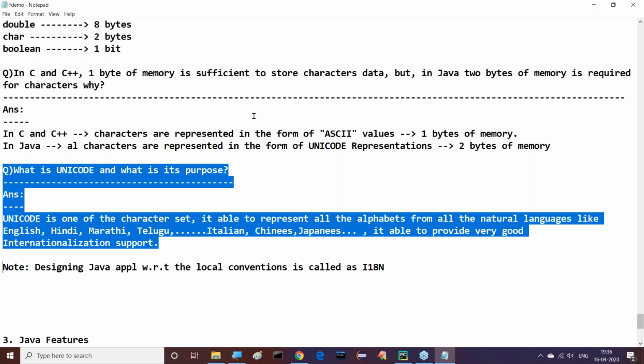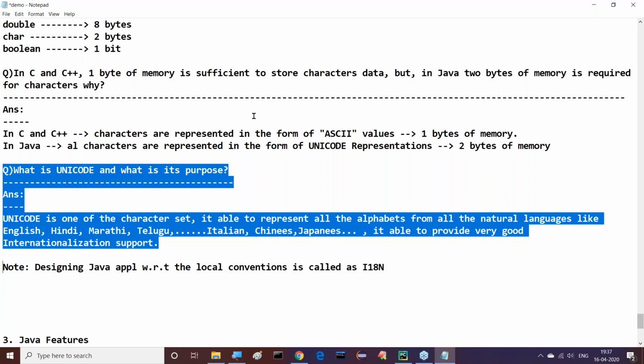Then what is this internationalization support actually? Designing Java applications with respect to the local conventions is called internationalization. An example is, number representation varies from one language to another language. As per English numbers, we put commas between the digits. But as per the Italian representation, we put dots in place of commas. That means variation is available from one language to another, and numbers are varied.